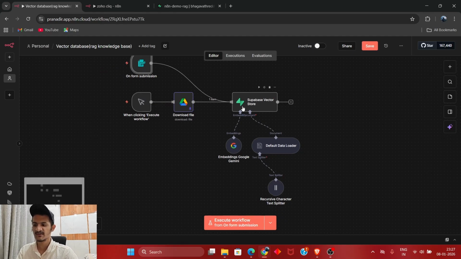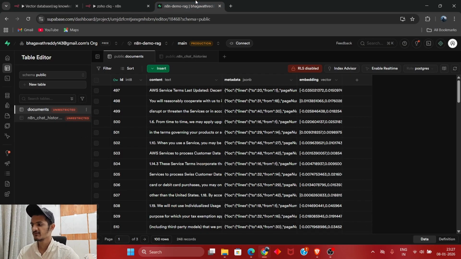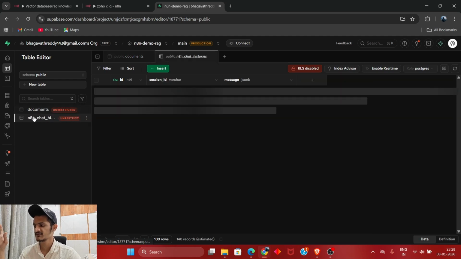This is the Supabase vector store. This is responsible for embedding our data. Before you set it up, first you need to create a project in your Supabase and create two tables. One is for the document you want to embed. The other is for the chat history, so that it has a memory of the interactions you had.